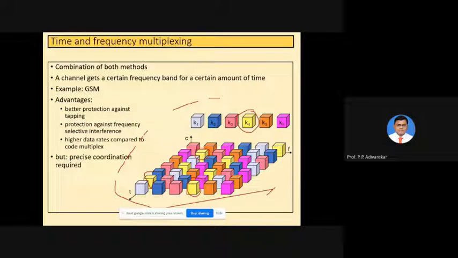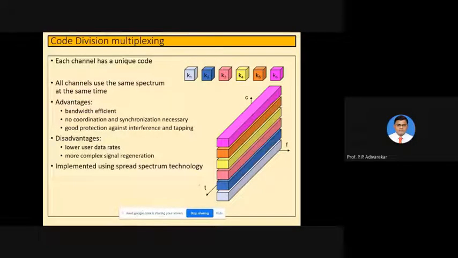And finally we have code division multiplexing, the most robust multiplexing technique of all the techniques that we have seen just now. In code division multiplexing, users can transmit at all times using the same frequency, but still their signals will not interfere with each other. This is because of the unique code of each user.